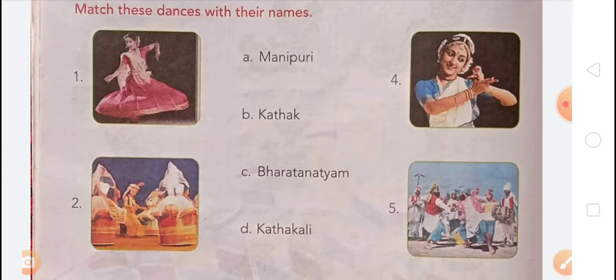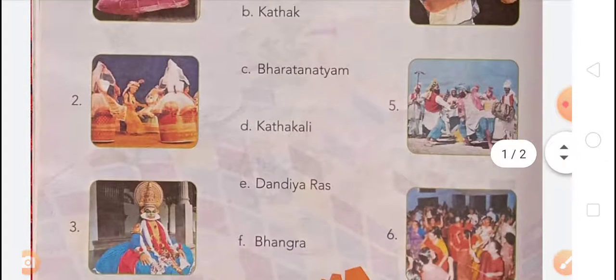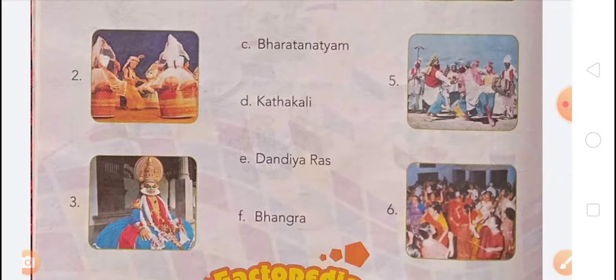Now the next one. Third is Kathakali, so you have to match it with option D, Kathakali.